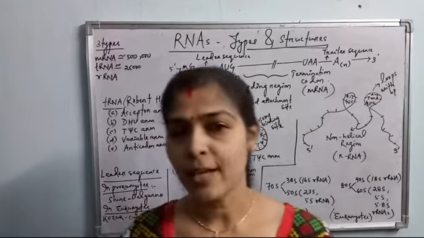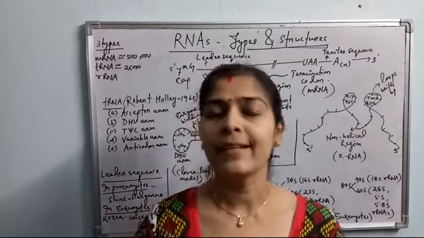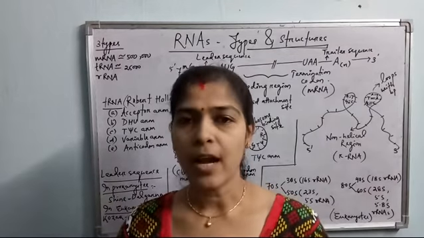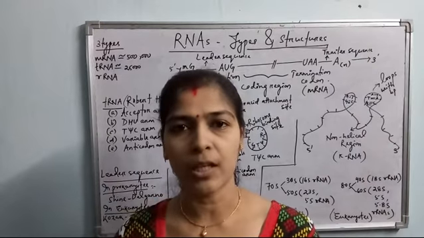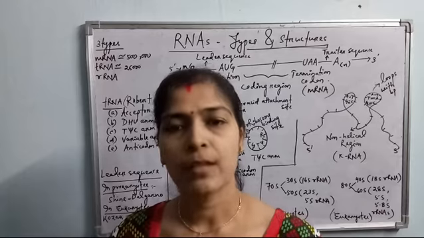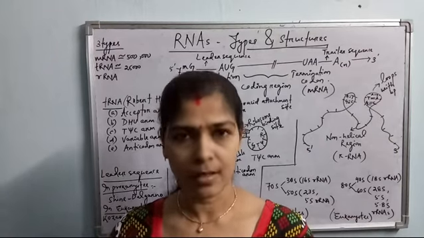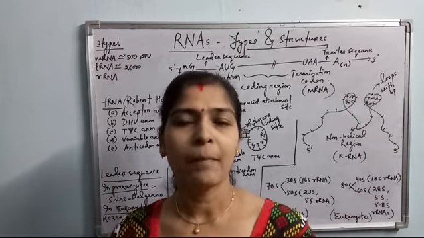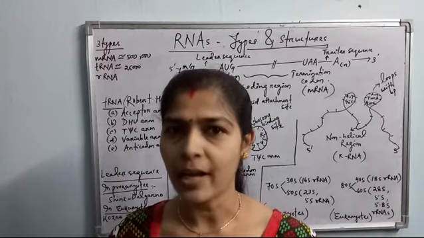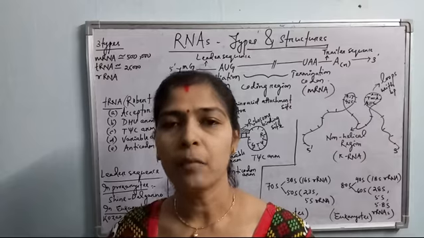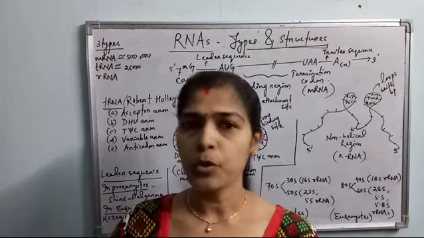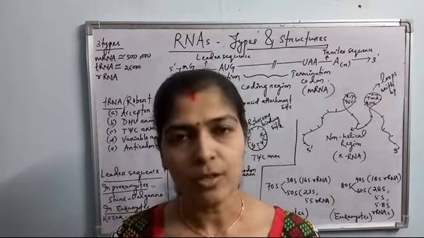In the previous classes I have told you that DNA synthesizes RNA, and RNA molecules are single stranded, and the direction of the RNA molecule is 5' to 3'. There are three different types of RNA molecules. You must be knowing about them: mRNA, tRNA and rRNA. Together, they are all used for protein synthesis or translation.